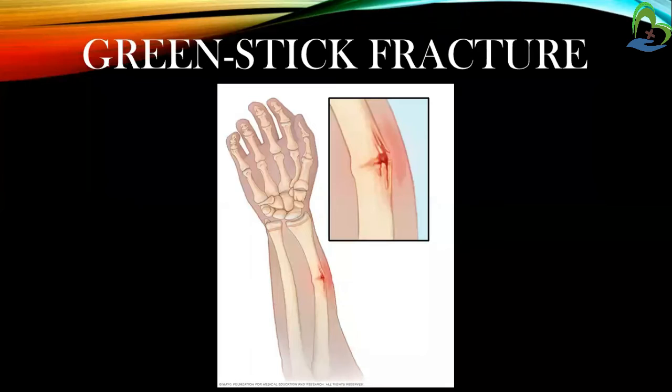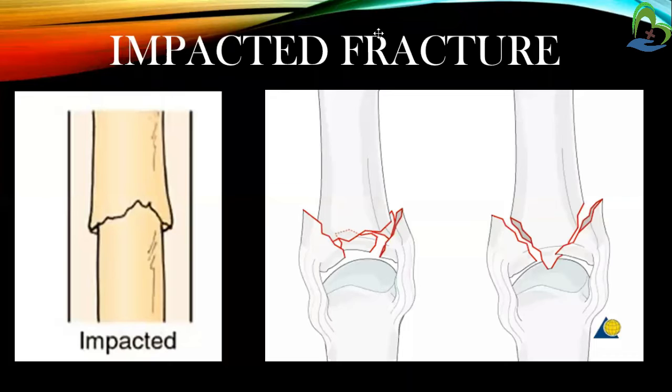Next is the green stick fracture. It is a fracture in which one side of the bone is broken while the other is bent, like a green stick. In the picture you can see that one side is bent and the other side is broken, so it is called the green stick fracture.